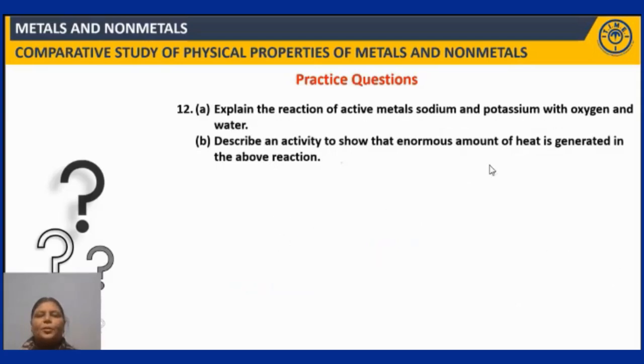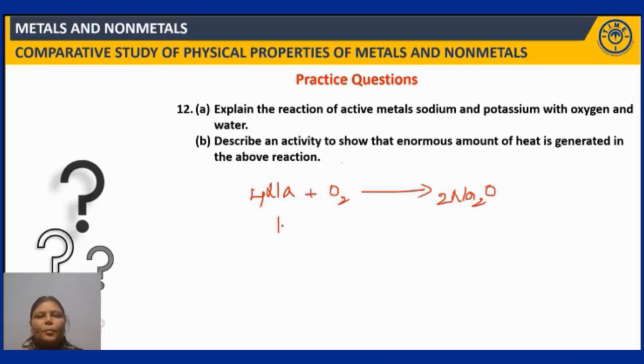Explain the reaction of active metals, sodium and potassium, with oxygen and water. We have already discussed this previously. See, sodium with oxygen and water. When it reacts with oxygen, it forms its corresponding oxide, which is Na2O. So Na+ and O2-, so we get Na2O. So 4Na, here we get 2Na2O, now this is balanced. So we get its corresponding oxide.